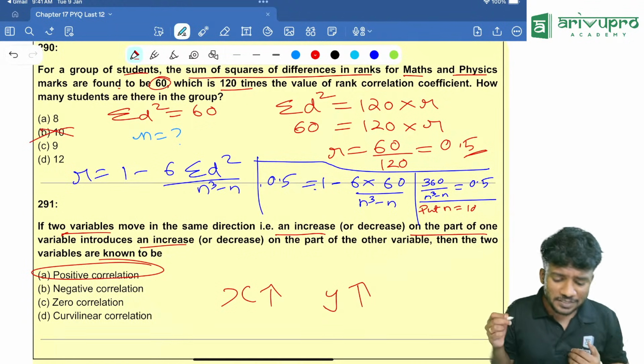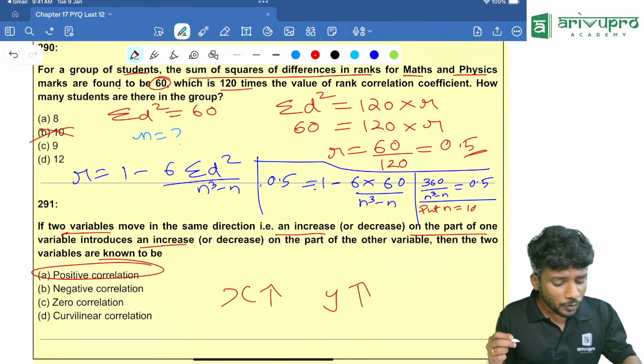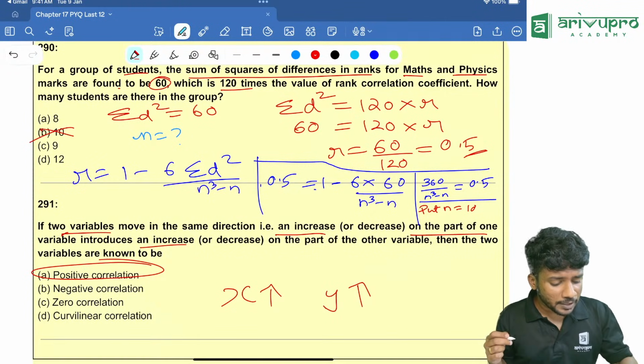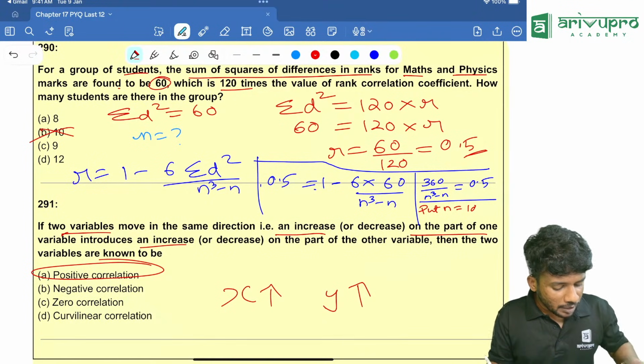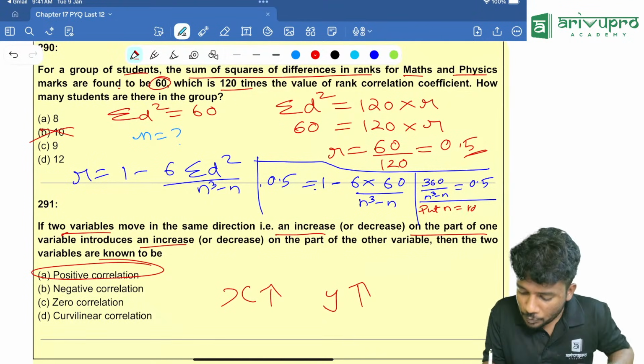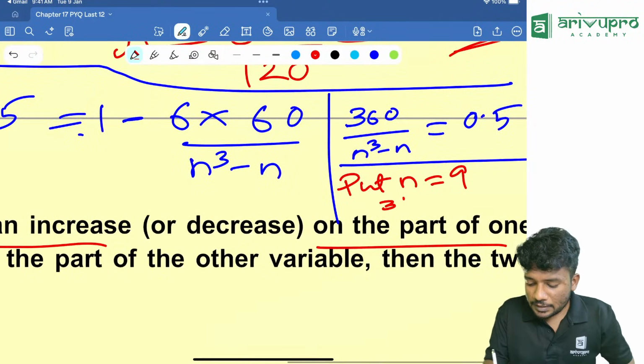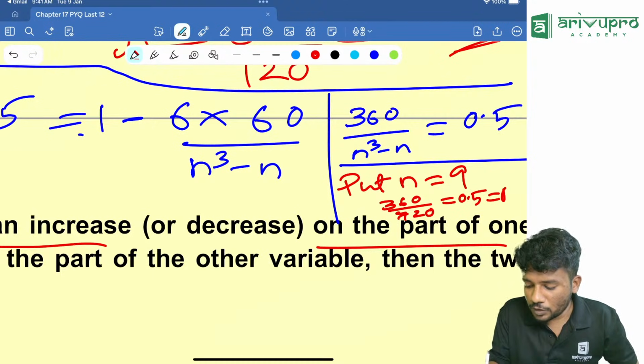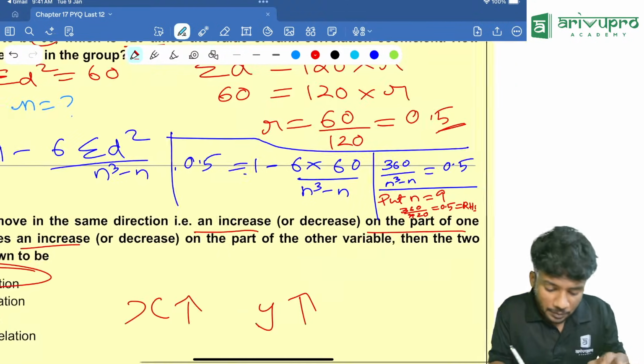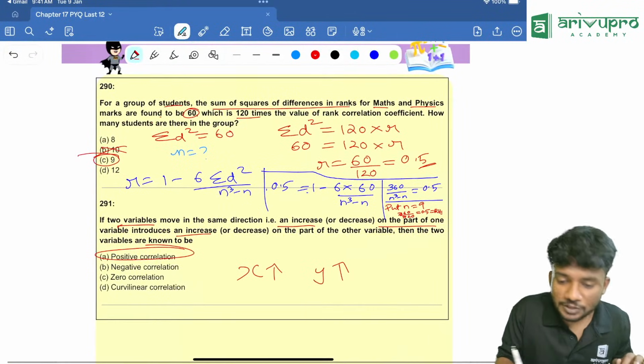Then you go for option C. That is 9. 9 cube minus 9 is 720. That means 360 divided by 720, which is equal to 0.5. So put n is equal to 9. That means 360 divided by 720, which is equal to 0.5, which is equal to our RHS. That means option C is your answer.